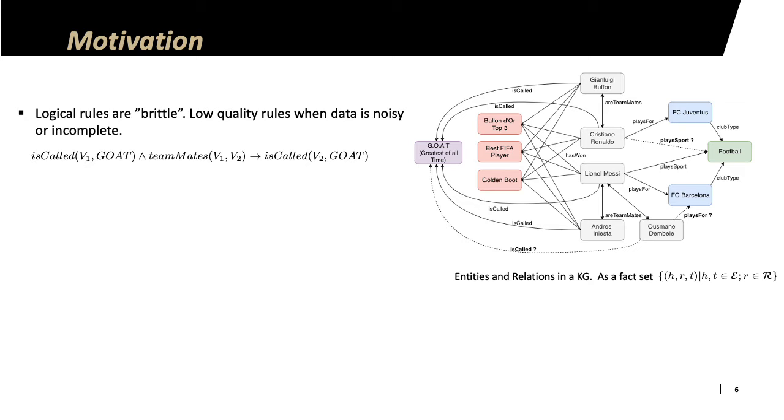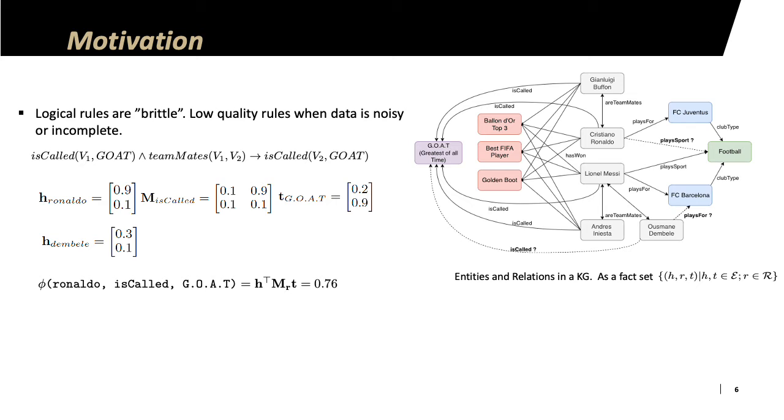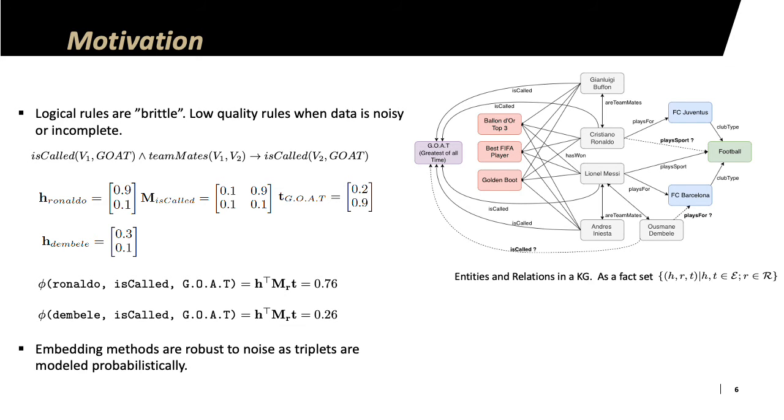So, how do we prune out such noisy or absurd rules? We could do that if we had a pruning strategy which could look at the global statistical patterns in the knowledge graph. So specifically in this example, if we had an embedding method which could model the correlation between the player being called GOAT and the high number of sporting awards, we can easily prune out such a bad rule. So here I have an example of RESCAL which models Ronaldo and players like him with a high score and Dembele with a low score.